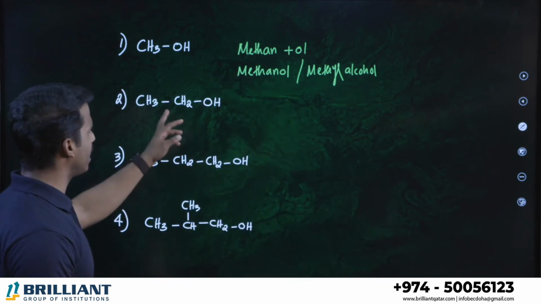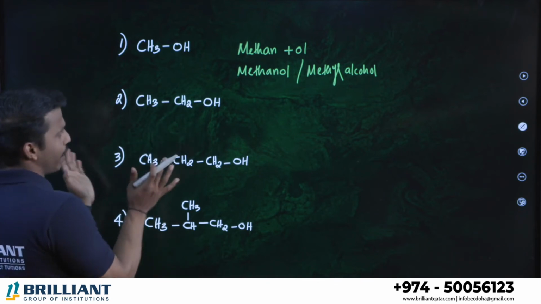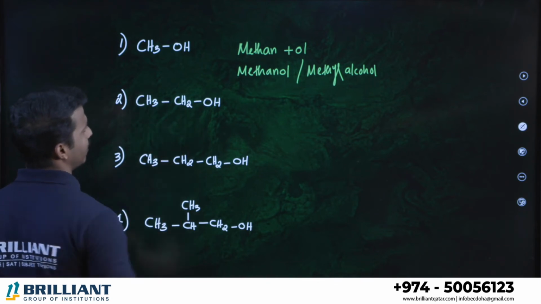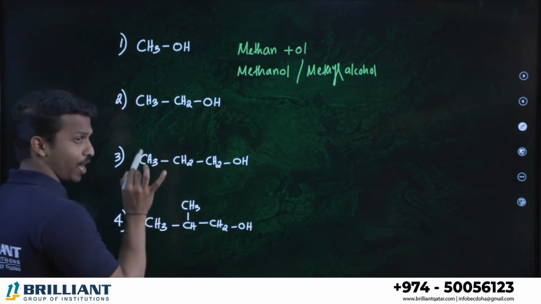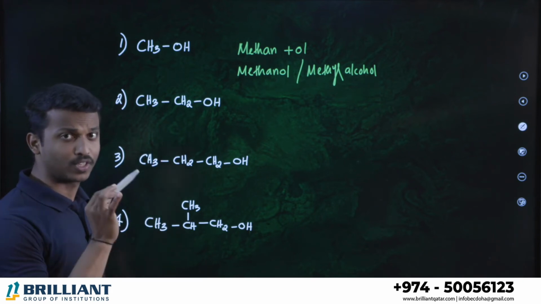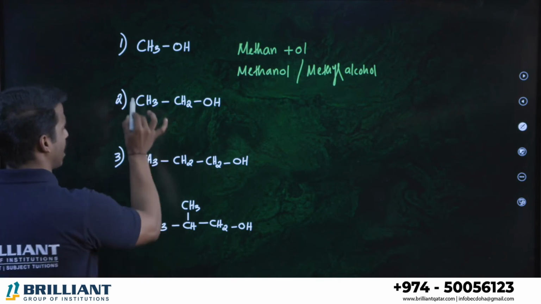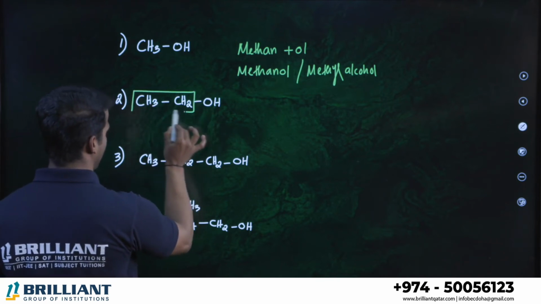If it is so, what's the name of the second compound? Here there are no branches, total 2 carbons are there. So as per the IUPAC naming rule, first of all select the longest chain. Which is the longest chain? No confusion, this is the longest chain.